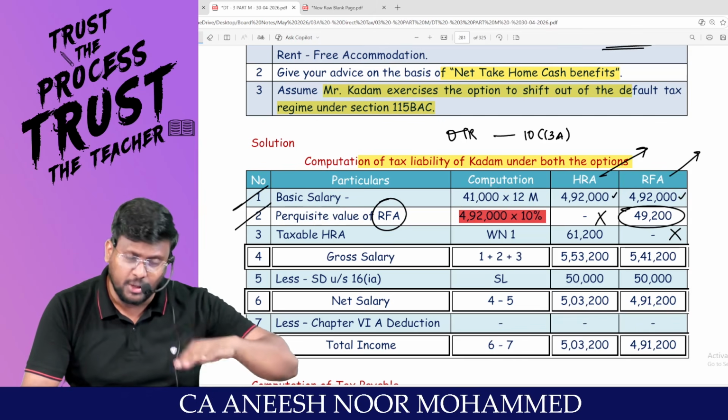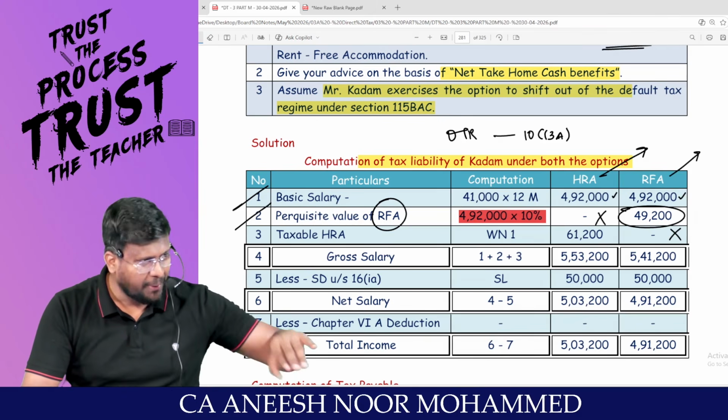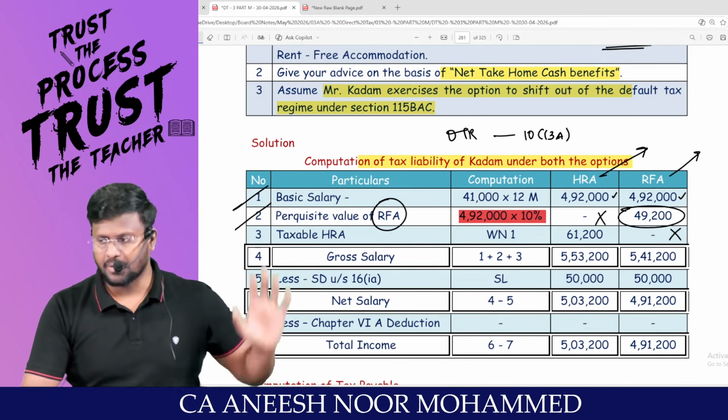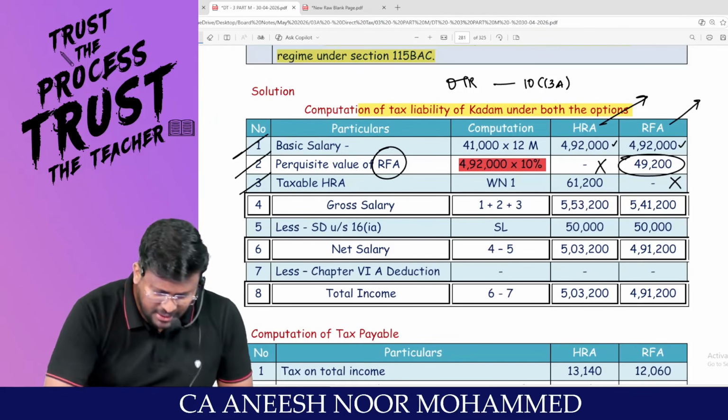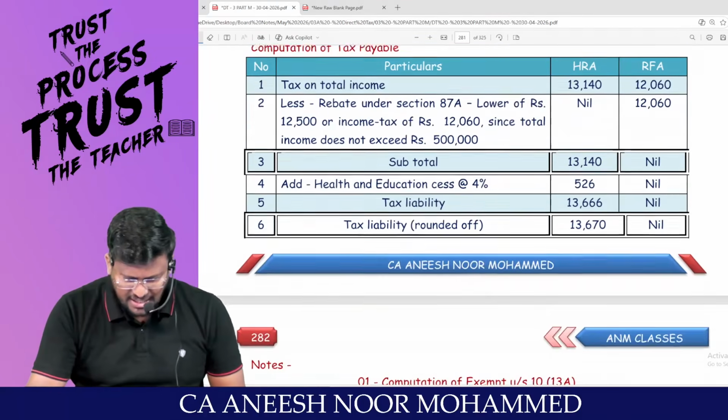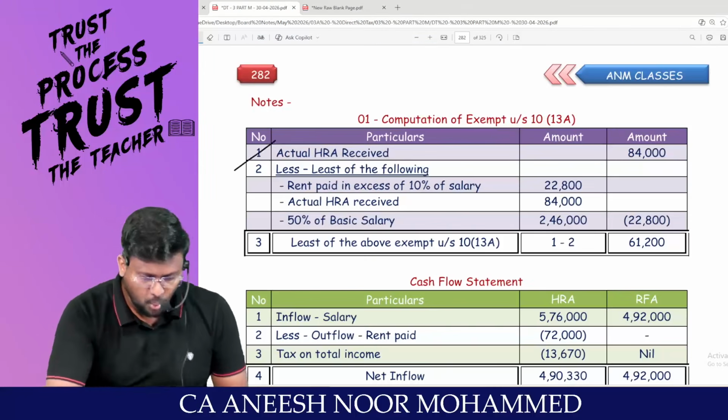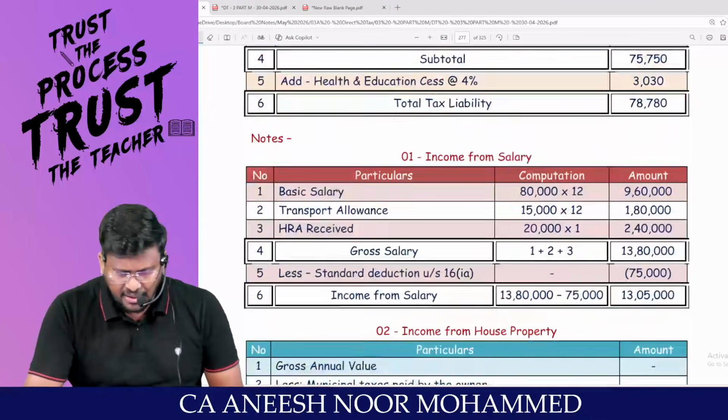That means he got a house from the employer. Now he doesn't need to take a house for rent. No need to pay the rent. Nothing is supposed to be done. Appreciate? Sir, now taxable HRA. What is taxable HRA? We have to calculate. Sir, what is the HRA? Employer said that he is ready to pay.